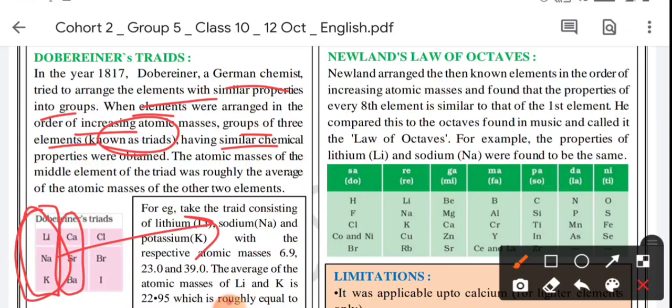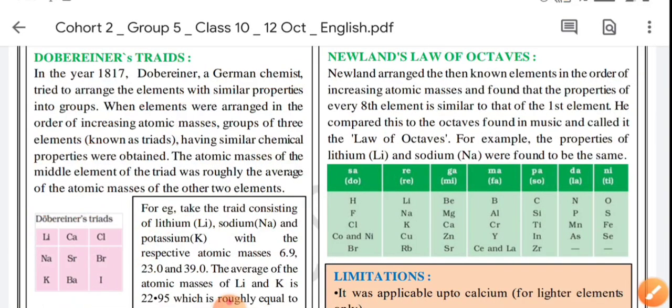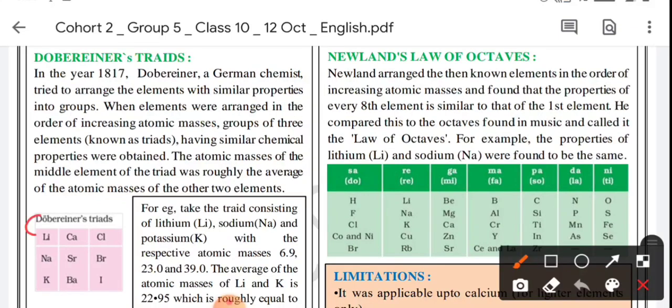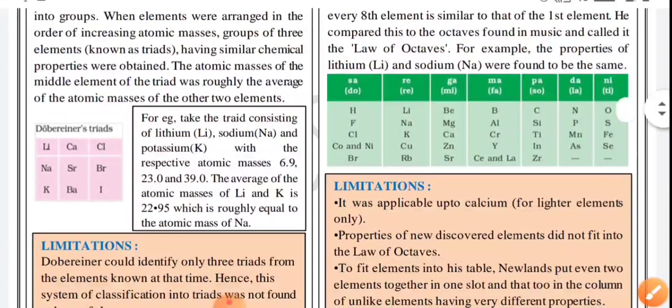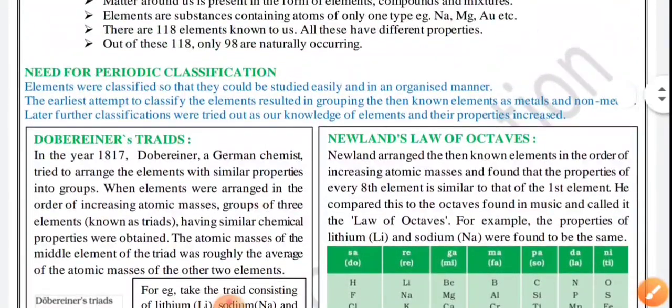Just like there are three elements which are making a second triad, or this is a third triad. The atomic mass of the middle element of the triad was roughly the average of the atomic masses of the other two elements. So if we add the atomic masses of these two elements, lithium and potassium, then we will get an average of these atomic masses, and this will be near to the sodium atomic mass. So there is an example given with explanation, and we will explain it in the question also.